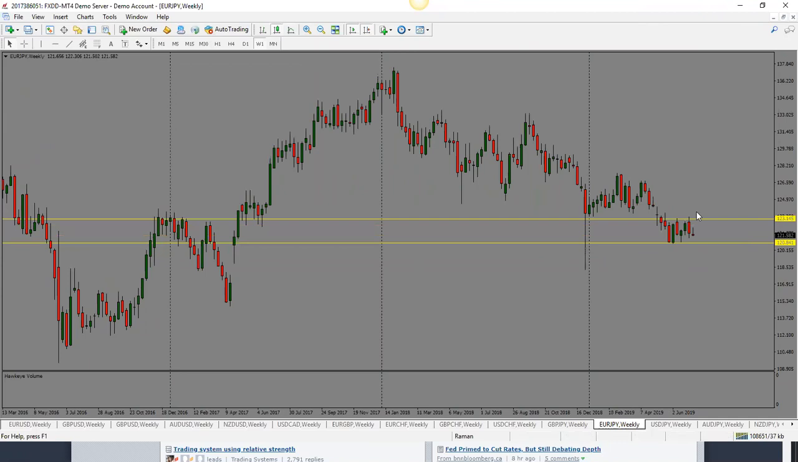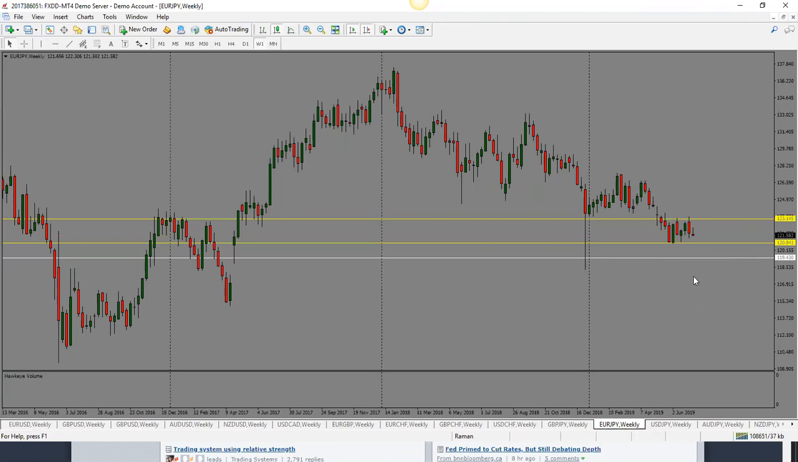Okay, so this one has also been trading in a range. As we can see, last time we were looking for a drop, we got a bit of a pullback, but it hasn't quite dropped yet. So I'm looking for that drop still. 120.80 is the first target. And only if it breaks this target would I look for the next level,